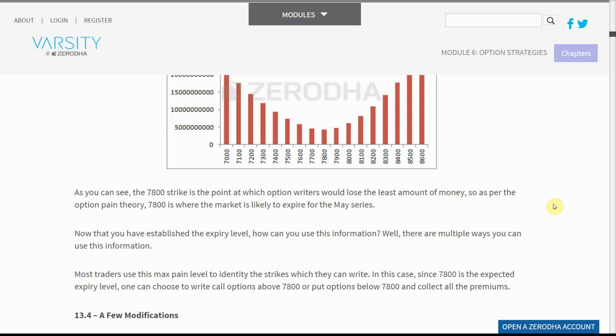Well, there are multiple ways you can use this information. Most traders use this max pain level to identify the strikes which they can write. In this case, since 7,800 is the expected expiry level, one can choose to write call options above 7,800 or put options below 7,800 and collect all the premiums.